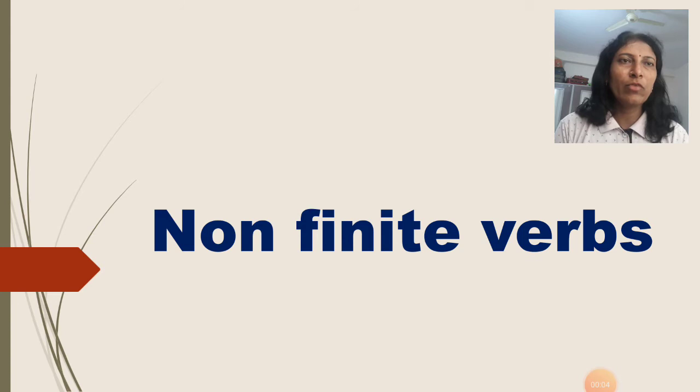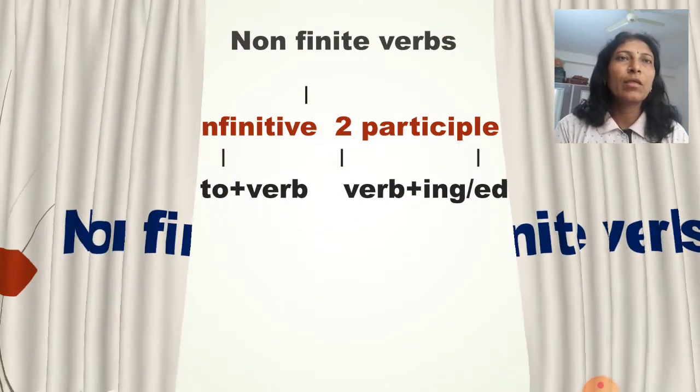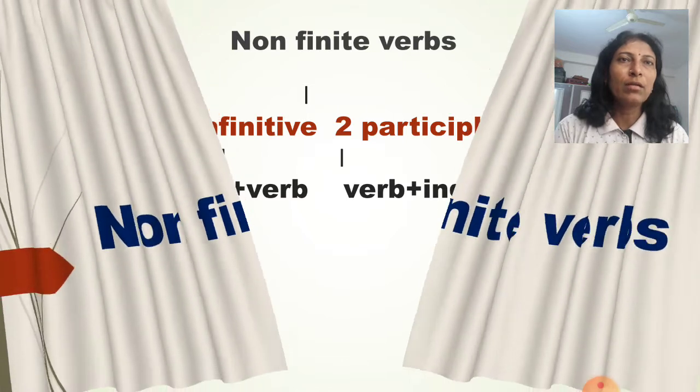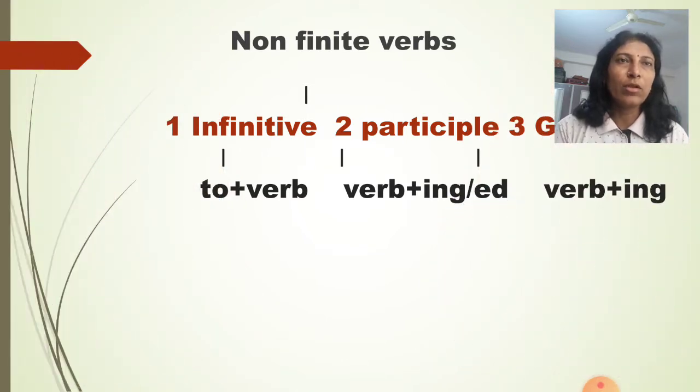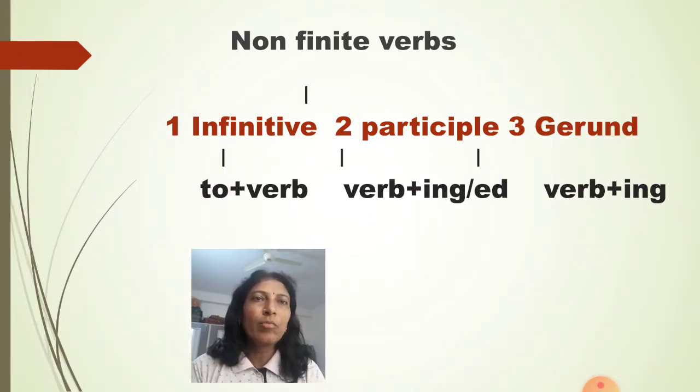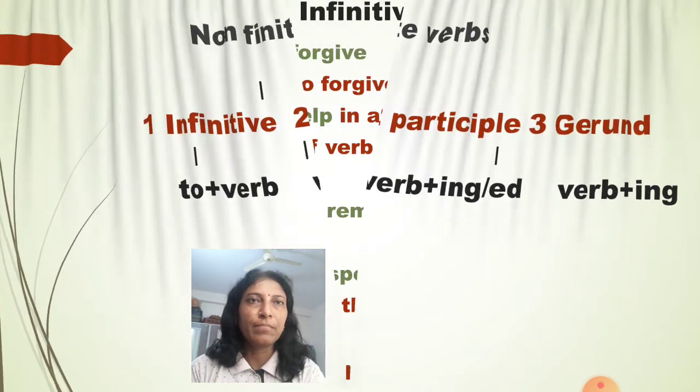In the previous video, parts of speech, we have seen verbs of two types, finite verb and non-finite verb. Finite verbs are the concrete verbs, whereas non-finite verbs are of three types that we'll see today: infinitive, participle and gerund. To plus verb 1 is infinitive. Verb with ing or ed suffix is participle, and verb with ing form is gerund.